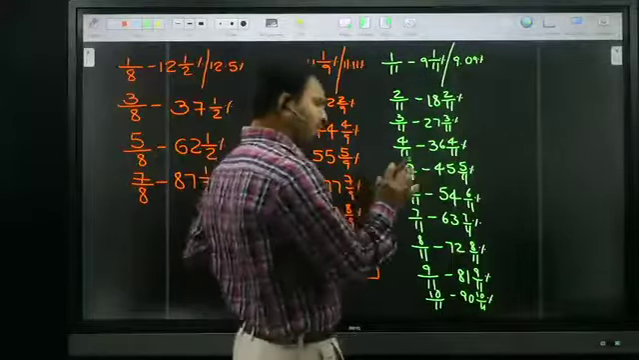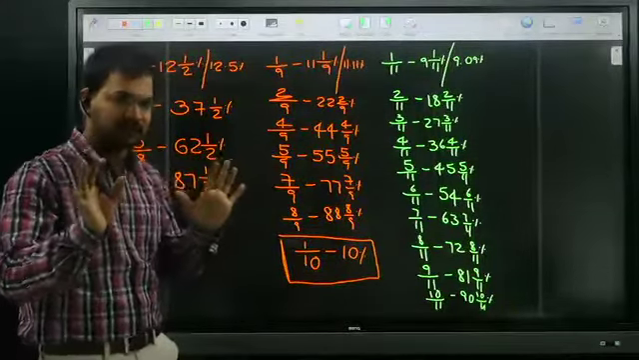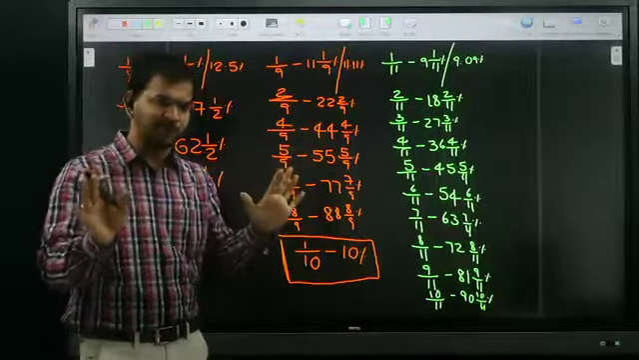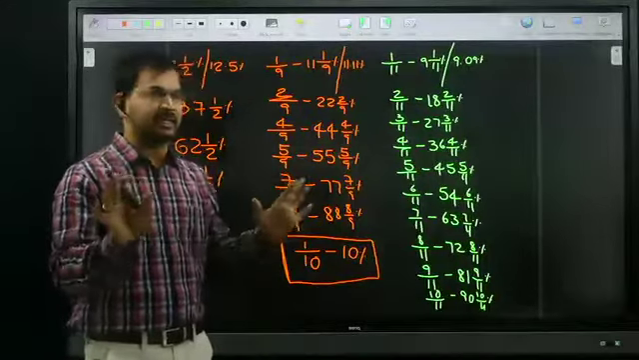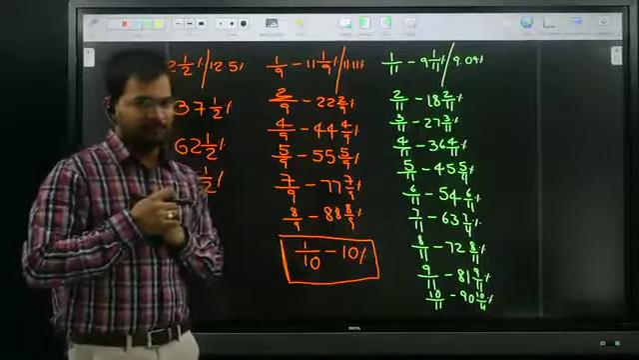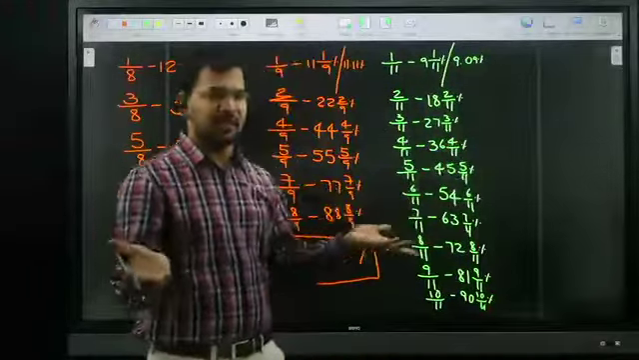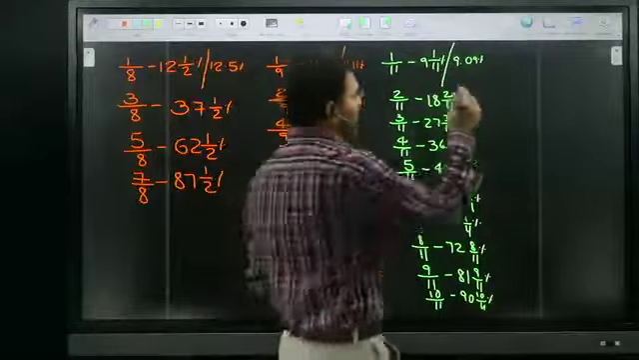Now for any competitive exam, up to 11 compulsory. For any competitive exam, just try to learn up to 11. Up to 11 compulsory. And I will give you up to 20, and up to 20 is your choice, but up to 11 compulsory.